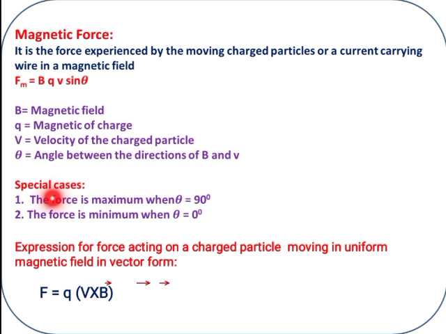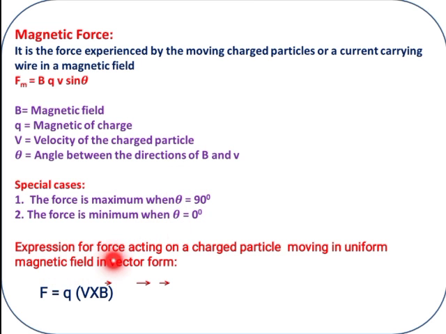Now, special cases: suppose we substitute the angle values of 90 degrees and 0 degrees in this formula. If we substitute 90 degrees, sin 90 is 1. So what is the expression here? Fm is equal to BQV into 1, means Fm is equal to BQV. Force is maximum, right? Suppose we substitute 0 degrees in this expression, then Fm is equal to 0. Then force is minimum, force is 0, right? So these two are the special cases which we have to remember.